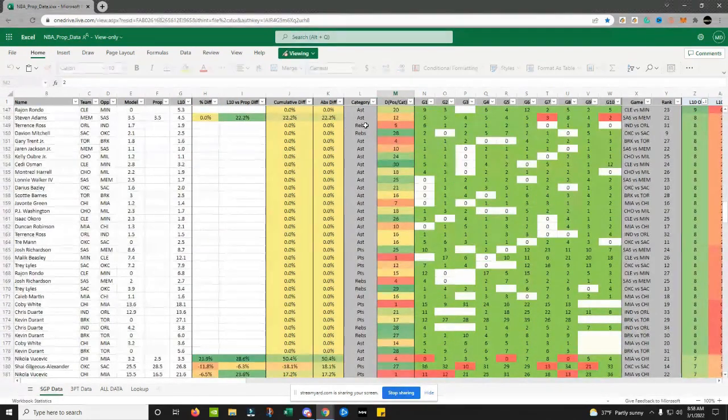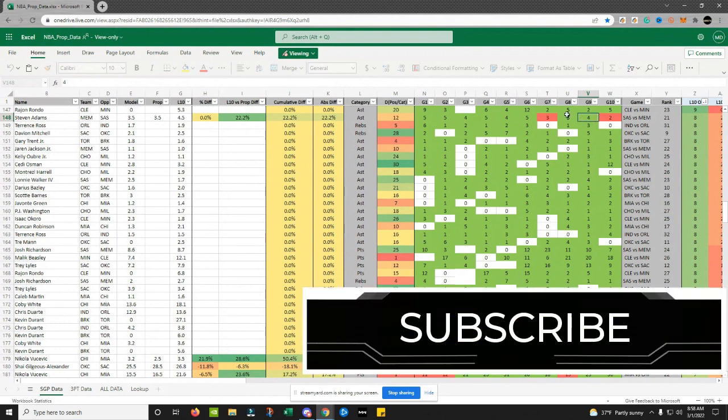A few other props pop up here. You saw Steven Adams yesterday was one of my props, by the way. His 3.5 assist line, I took the over. I posted that play at 1.5 units for members, I believe. I think it was 1.5 units. And you can see, here's why. I had seen his last 10 games. He had hit the over on this assist mark. 5, 5, 4, 5, 4, 5, 3, 8, 4. And if you go back, I believe 9 games, this is where Desmond Bane returned. So you see with added outside perimeter work with Desmond Bane, you have extra assists coming in for Steven Adams. So I took the over, so on and so forth.